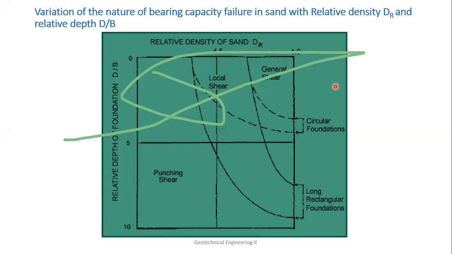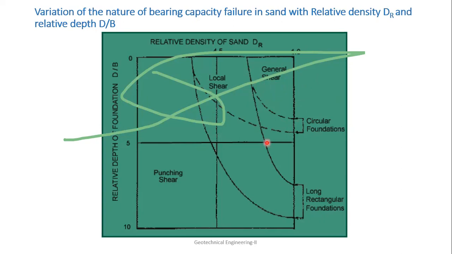But another thing, in addition to that, this whole thing is mostly related to the strip footing. So with some changes to this, we can predict with respect to circular footings and rectangular footings also. So in this, if it is the circular footing, this is how it will go. That means the local shear failure will go like this, and general shear failure will be here.